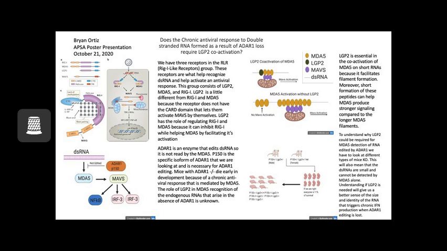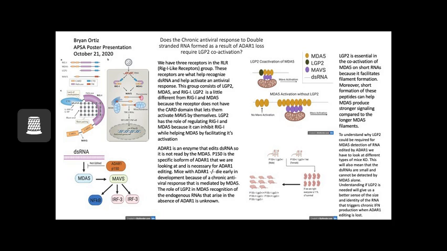To explain further, with LGP2 coactivation the short filaments that are formed produce stronger signaling compared to the longer ones. So LGP2 overall benefits MDA5 activation.